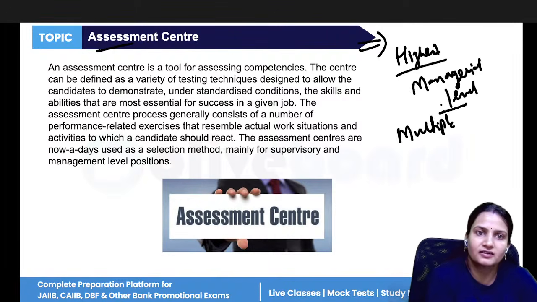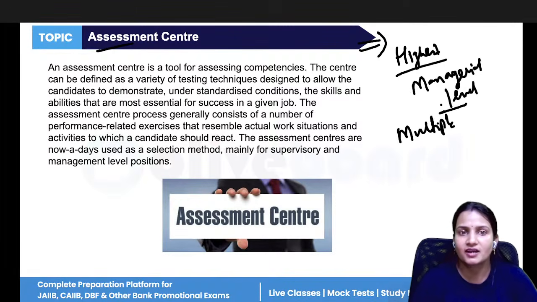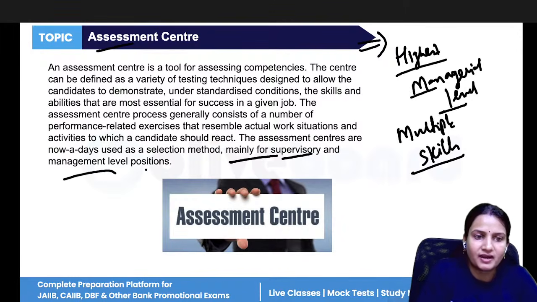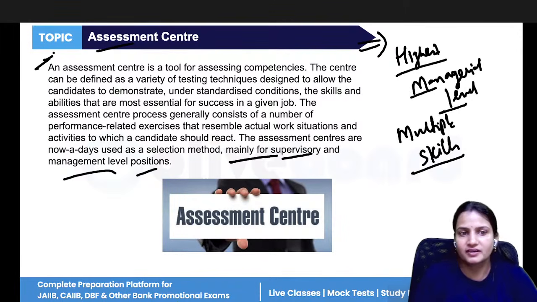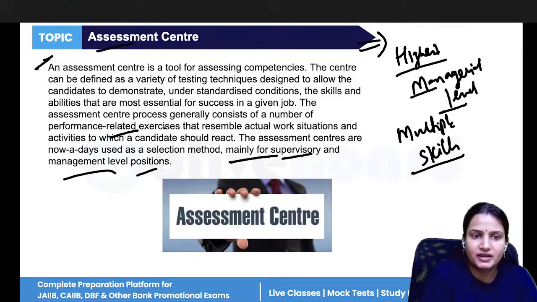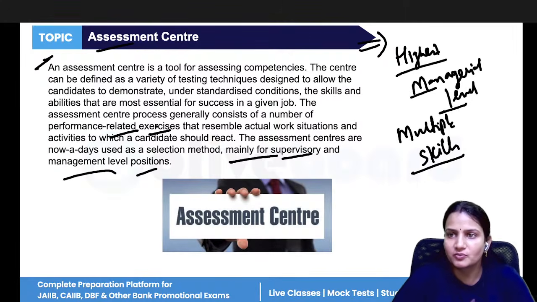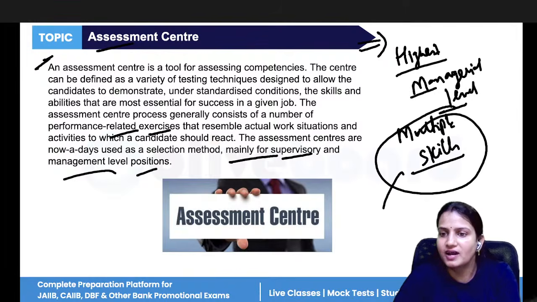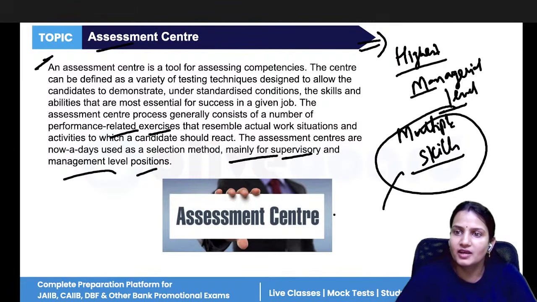So you put the candidate into different assessment exercises and then test the multiple skills, for higher-level supervisory and management positions. That is why an assessment center is done. In this, different performance-related exercises are provided. Case studies, role plays, and simulation analysis are given, so that the company can test your different skills and your mindset, whether you are able to perform the work at this position or not.